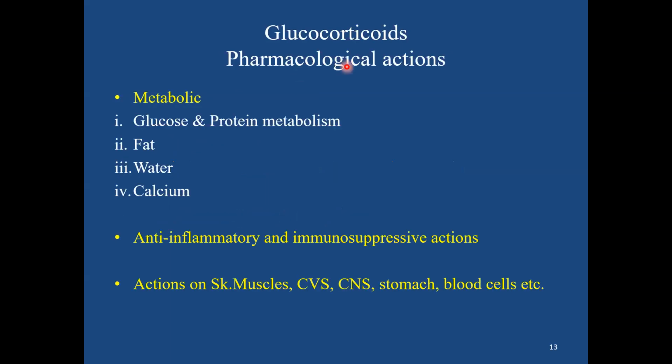Now coming on to the other actions of glucocorticoids. Metabolic effects, that is on glucose and protein metabolism, fat, water, and calcium metabolism. The other effects, let us see in detail, are anti-inflammatory and immunosuppressive actions, and its actions on the skeletal muscles, cardiovascular system, CNS, stomach, and formed blood cells.